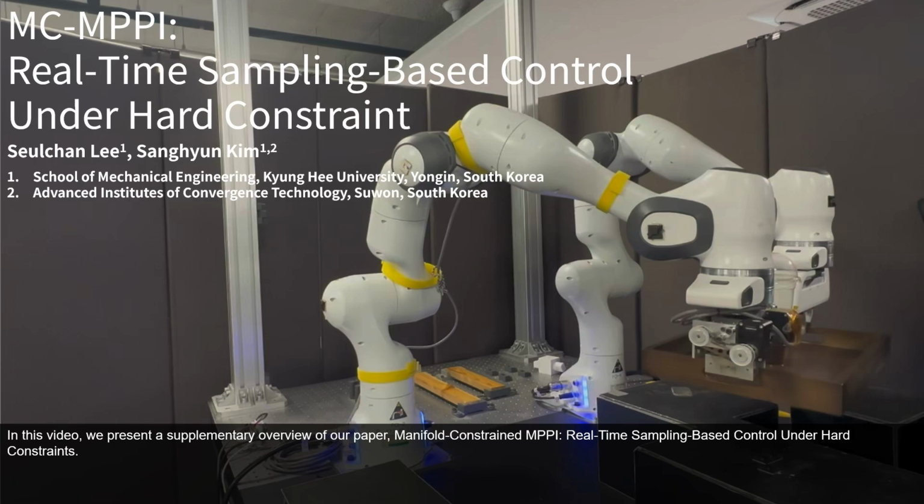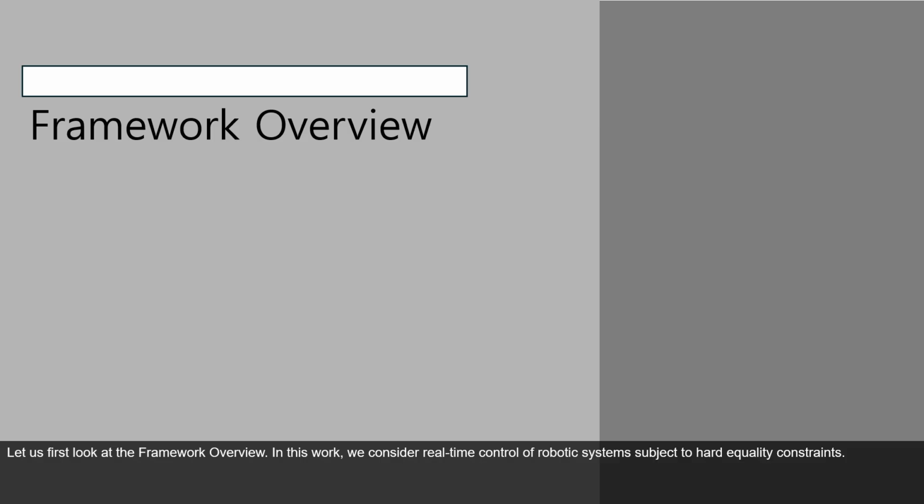In this video, we present a supplementary overview of our paper, Manifold-Constrained MPPI, Real-Time Sampling-Based Control Under Hard Constraints. Let us first look at the framework overview. In this work, we consider real-time control of robotic systems subject to hard equality constraints.